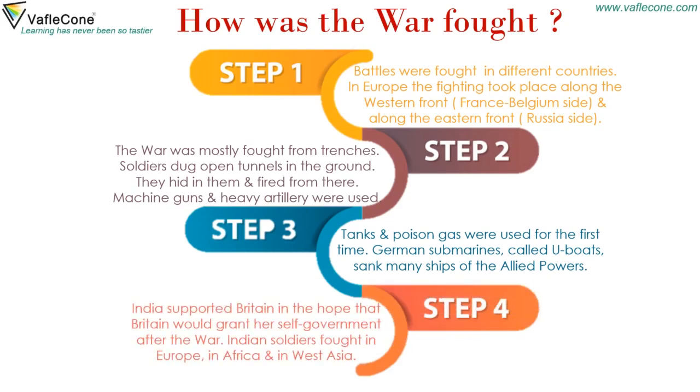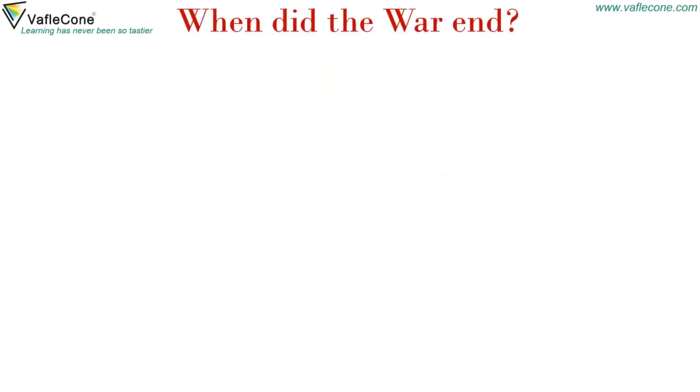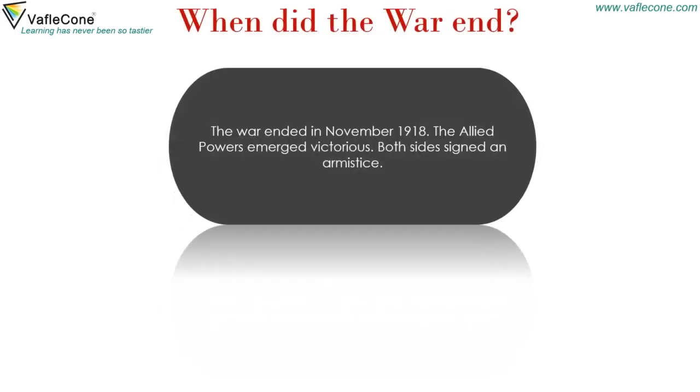India supported Britain in the hope that Britain would grant her self-government after the war. Indian soldiers fought in Europe, in Africa and in West Asia. When did the war end? The war ended in November 1918. The Allied powers emerged victorious. Both sides signed an armistice.